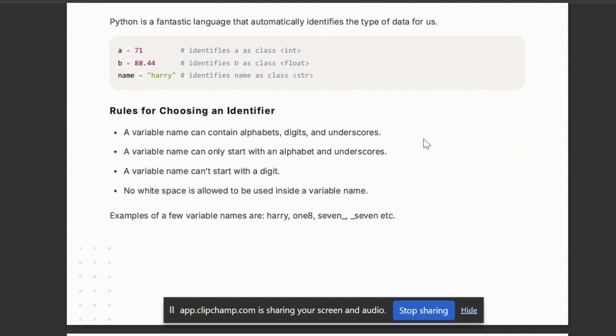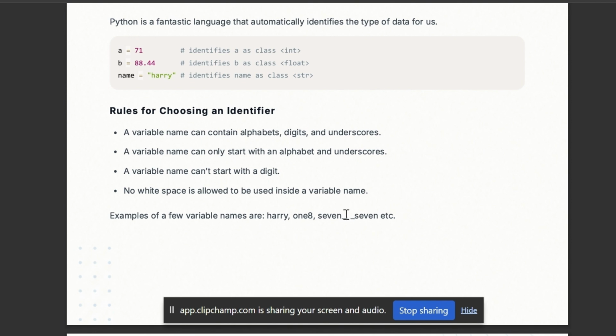And rules for choosing an identifier: how to choose the name of a variable, like why I'm writing a here, why b, and why name. There are so many rules. Like you can't start with a numerical digit, so if I write 1NAME, it is not considered an identifier. Also symbols like semicolon and exclamation marks are not accepted, except underscore.